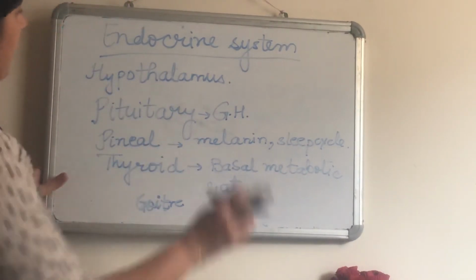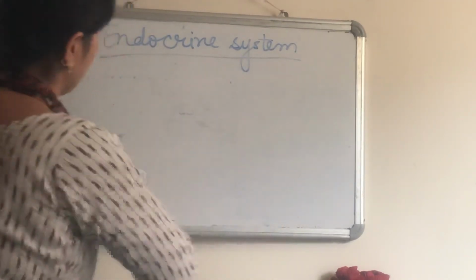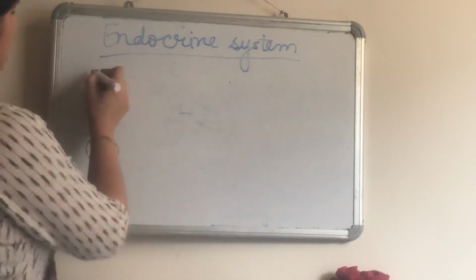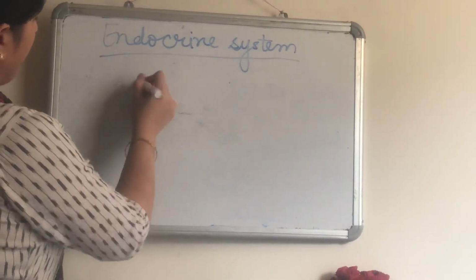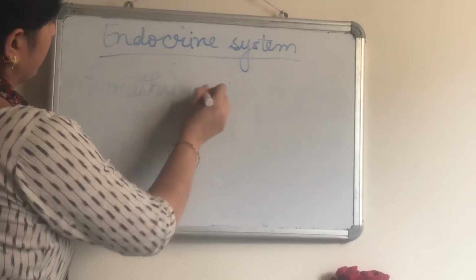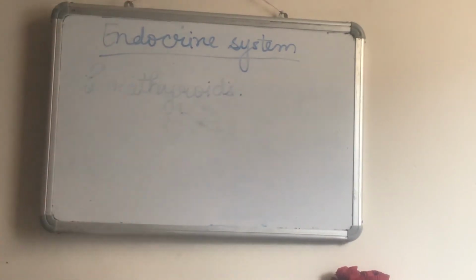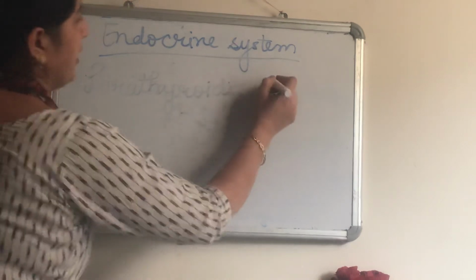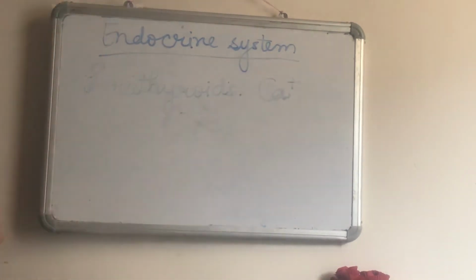Then next gland we have is parathyroid. Parathyroids are very small and they are present near the thyroid, and they help in the absorption of calcium and phosphate ions.